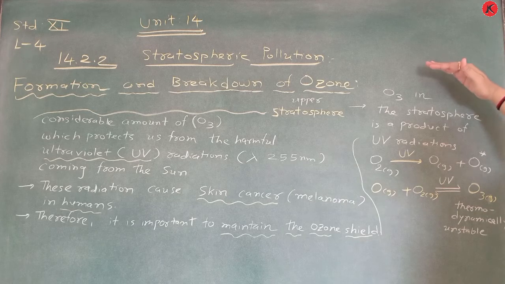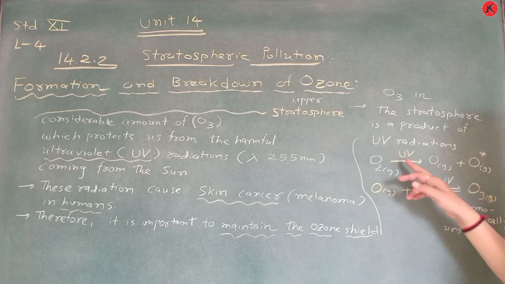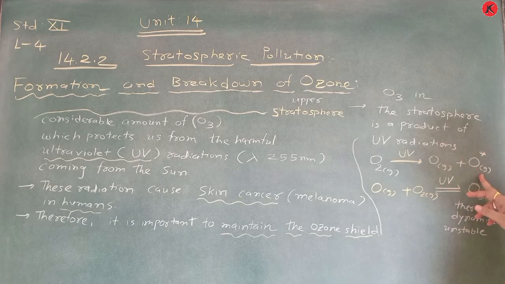When oxygen gas comes in contact with UV rays, it converts into oxygen atoms.